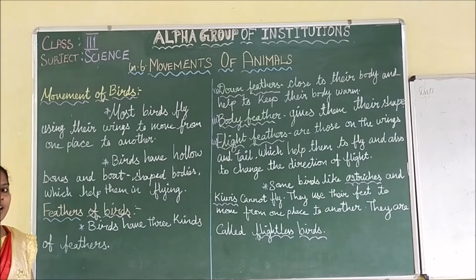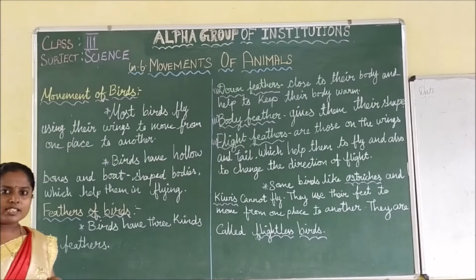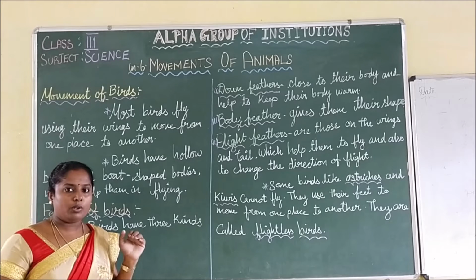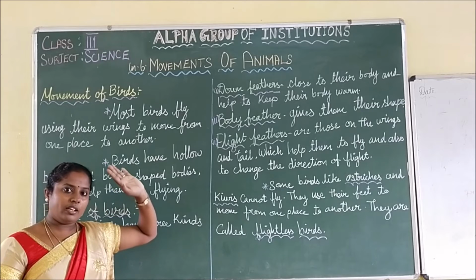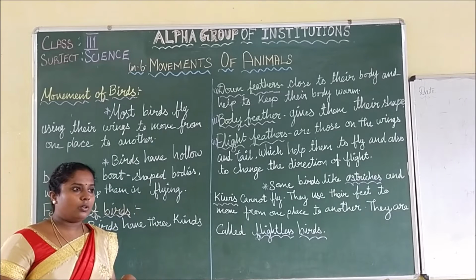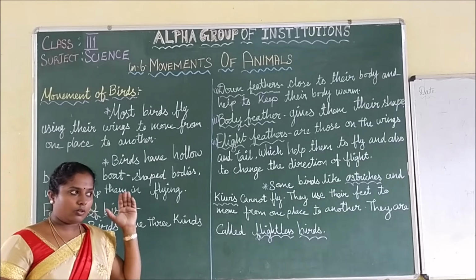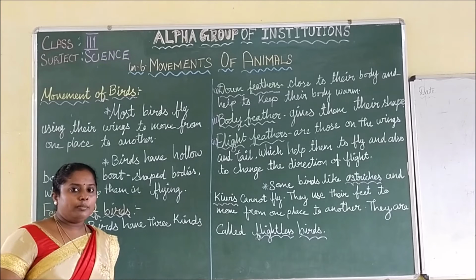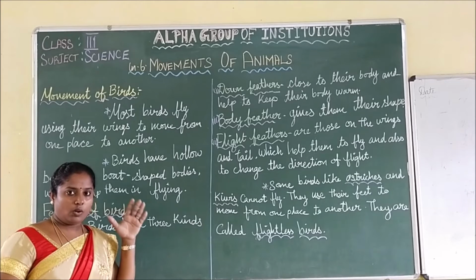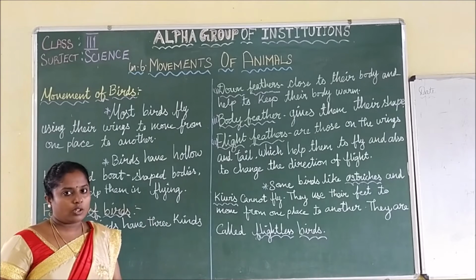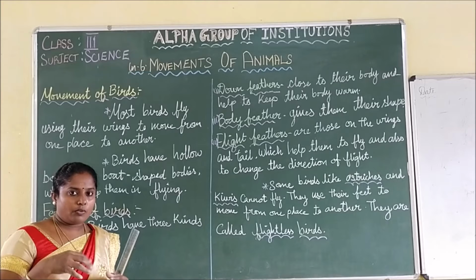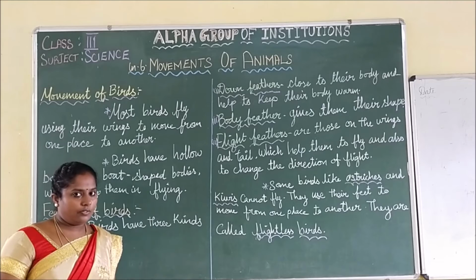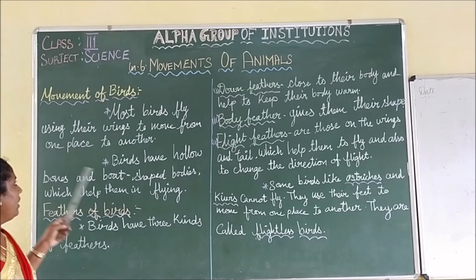The birds will fly. Will all fly in the same way? No, because if you take a crow, it is not able to fly very high. Only the eagle and vultures can fly very high. Other birds like the parrot cannot fly a very long distance. It will fly only short distances. So according to their feathers and their features, they fly. We'll discuss it now. So, movement of birds.